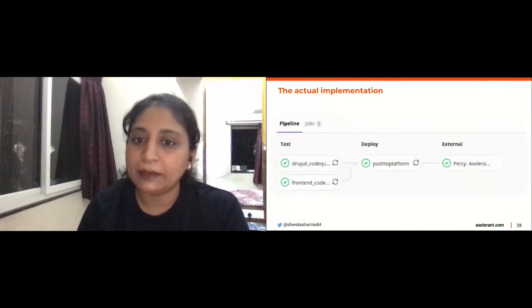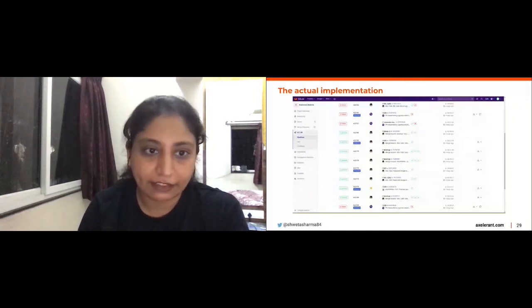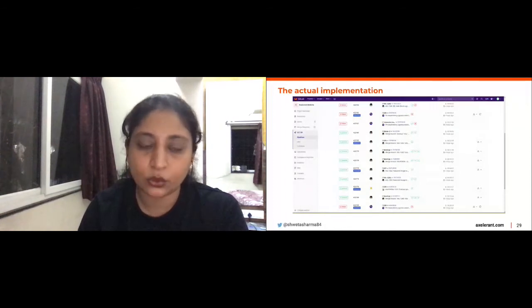This is how our pipeline looked. We had Drupal code quality checks, we had front-end code quality checks, and then finally we had a combination of acceptance tests and Percy visual tests. This is how it looked in GitLab, and you can see that a few jobs have been failing, a few have passed, but essentially these were the 3 checks that we did.